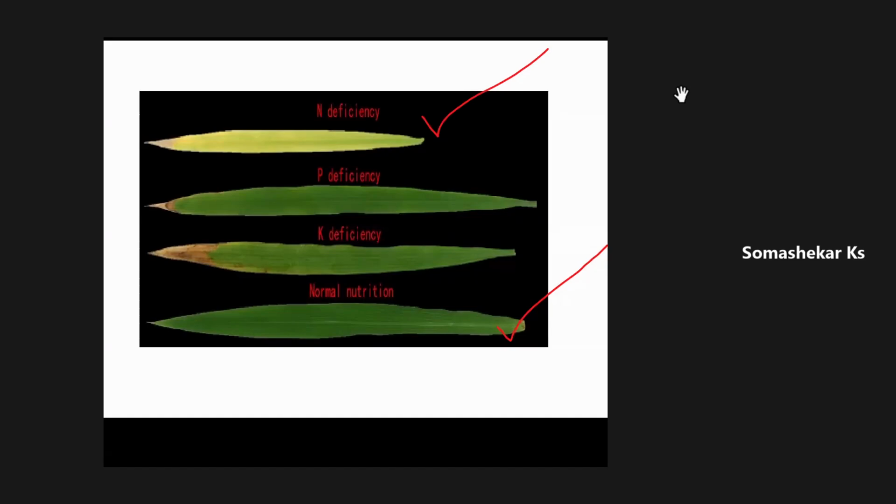One thing you can observe is that there are no spots on the leaves. That's what I discussed in the last class. If this is a nutrient deficiency, there should be chlorosis without any bacterial or fungal spots, and also without any physical damage on the leaves. Only the loss of chlorophyll pigment and the development of xanthophyll pigment, that is the yellow color, is called chlorosis. Then phosphorus: in this figure, strictly speaking, phosphorus deficiency is not shown very clearly.